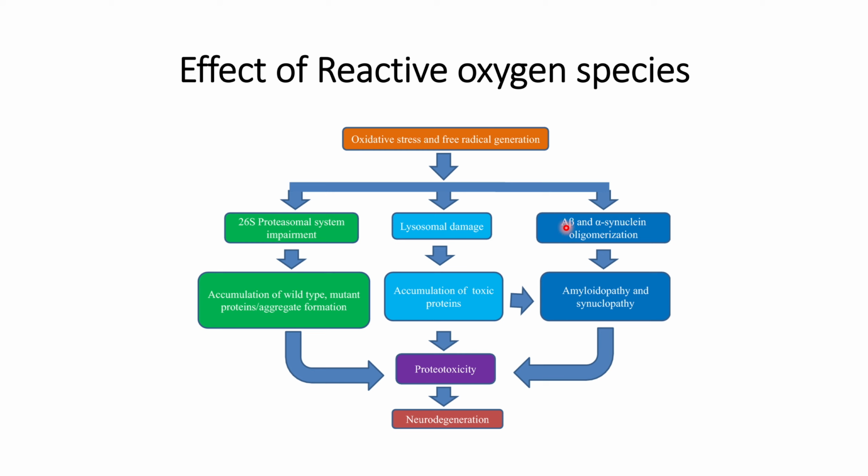Another thing that reactive oxygen species will cause is oligomerization of amyloid beta and alpha synuclein.